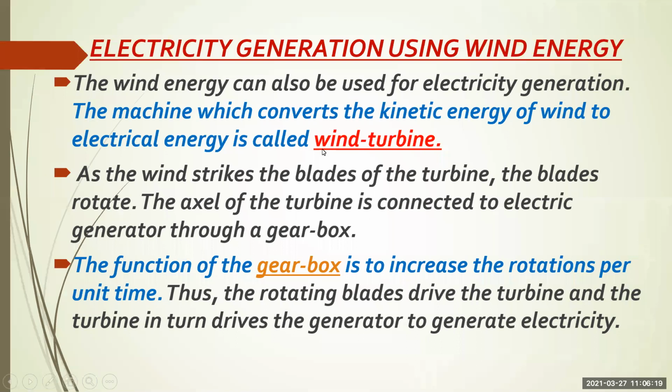The machine which converts the kinetic energy of wind into electrical energy is called a wind turbine. So this is very important. As the wind strikes the blades of the turbine, the blades rotate. The axle of the turbine is connected to the electrical generator through a gearbox. Here, the gearbox is present.